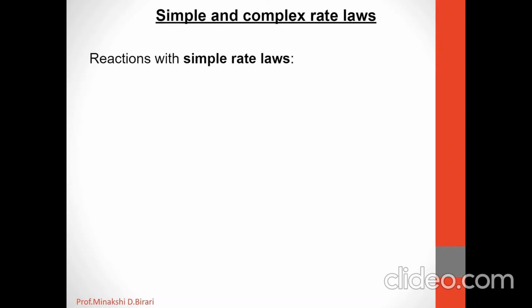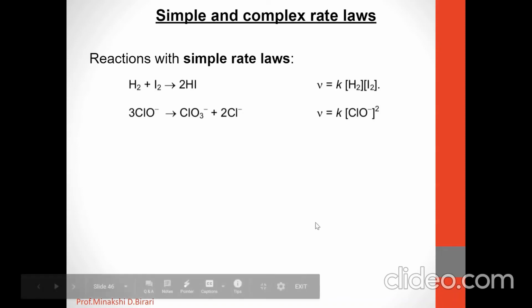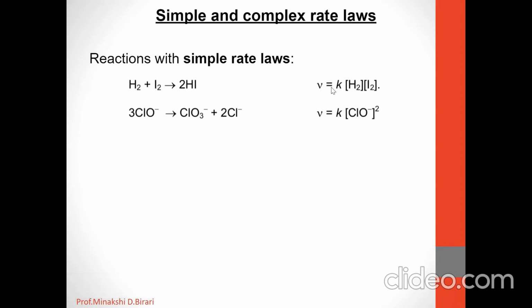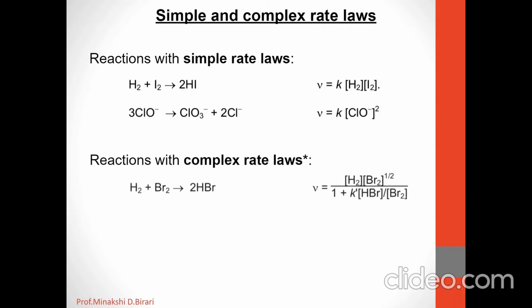Let us take some examples of simple and complex rate laws. Reactions with simple rate laws: H2 plus I2 gives the product 2HI. The rate law is given as V is equal to K, concentration of reactant H2 and concentration of reactant I2. The second example is also for a simple rate law. For reactions with complex rate laws, we can take this example: H2 plus Br2 gives 2HBr, and the rate law for the complex rate laws will be represented here.